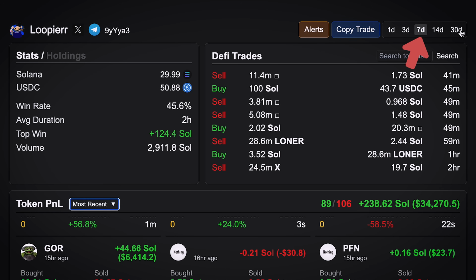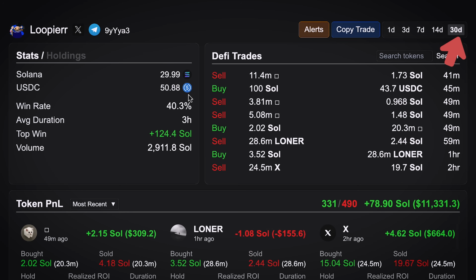So this is set at 7 days, but you can change it to 30 days. I guess you can see a 40% win rate for 30 days. 14 days is quite different. Okay, so you can always customize it to what you want.